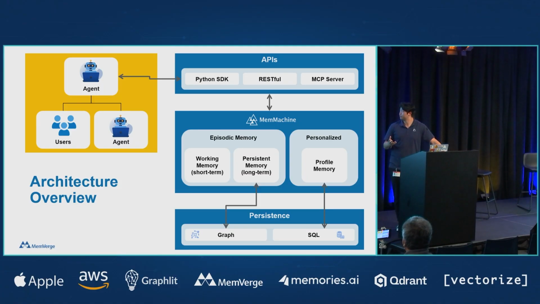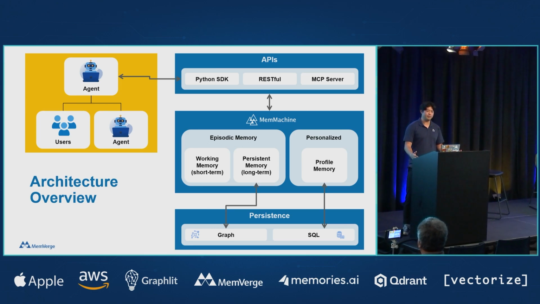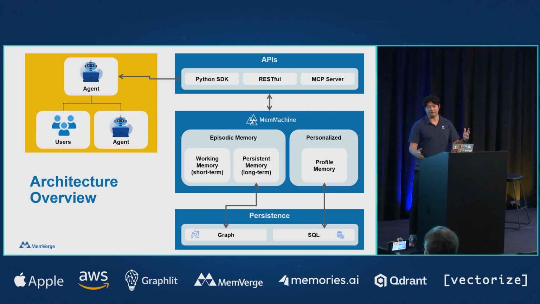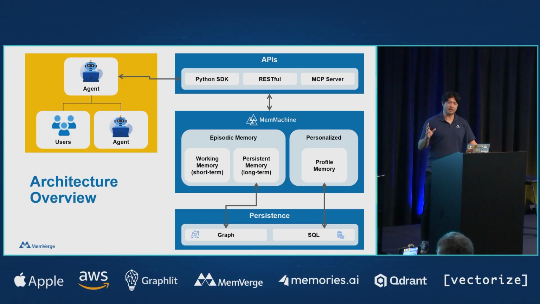Our MCP server, I want to highlight because I think in one of the previous talks, we talked about being able to integrate different tools that people are already using, right? For a lot of engineers that I know, they like to be able to integrate with both Claude and Cursor, right? Cursor for actually writing the code, but maybe they want to brainstorm in Claude, or maybe they have other ideas in ChatGPT. You can connect our MCP server to any AI tool that can integrate with MCP and allow all those different tools to be able to access that same memory.